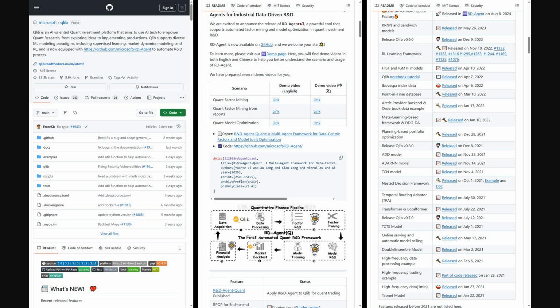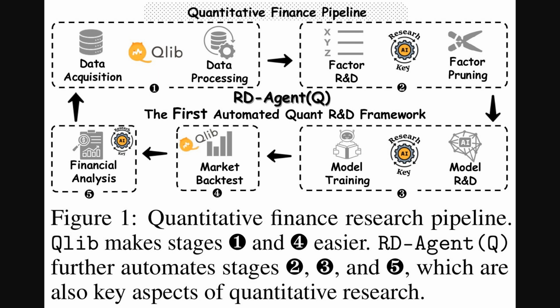And for those interested in the implementation, the code for this work is in the QLib repository on GitHub. QLib is an AI-oriented quant investment platform, and it's now equipped with this R&D agent to help automate that research and development workflow.